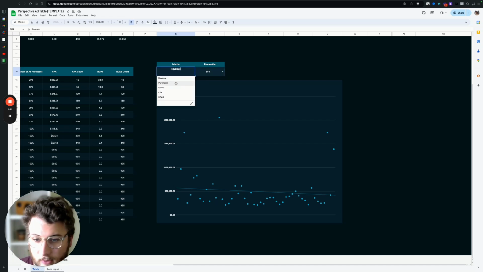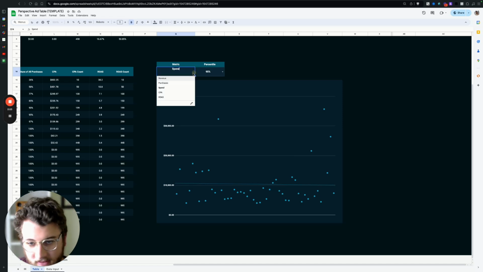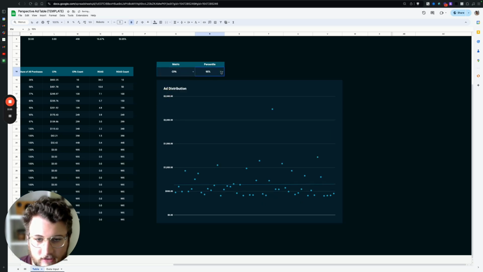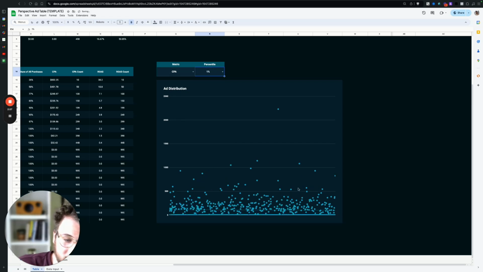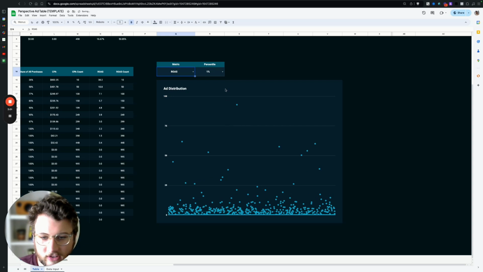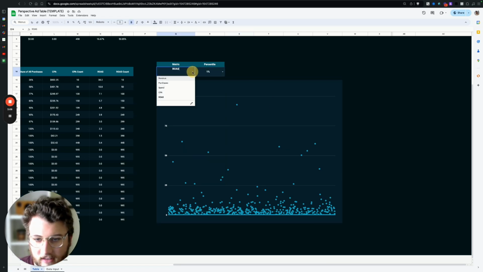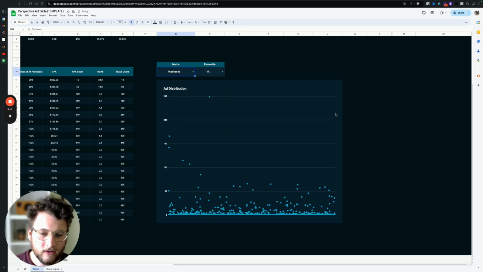This is looking at revenue, but we can also look at spend. So let's look at the spend level. A similar story: a few ads are responsible for most of the spend, at 40,000 plus or 30,000 plus in ad spend. And of course, the same is true for CPA, which is going to be kind of an opposite story. We want to look at ads that have the lowest CPA. And we can look at ads on a ROAS side too, which ads have the highest ROAS. Of course, this isn't indicative of any volume, but we can see what that typical distribution looks like. So what we find is you're really hunting for outliers.